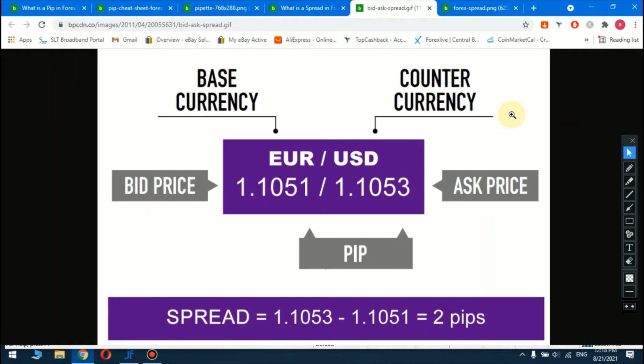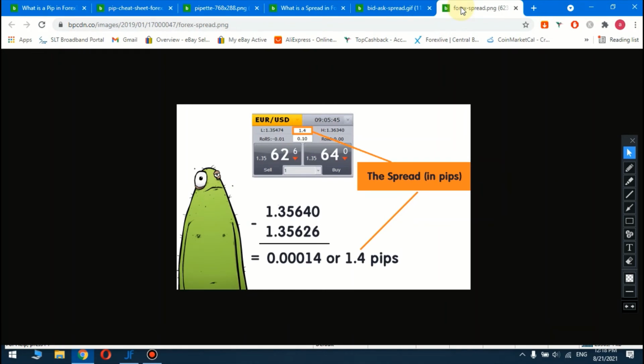I explained what is pip and pipette in the previous video. Please watch it if you have not known what is meant by pips and pipettes. So when you want to buy the Euro USD pair, you buy at the higher price, the ask price, 1.1053 from the broker. If you want to sell the Euro USD pair, you should sell it at 1.1051.